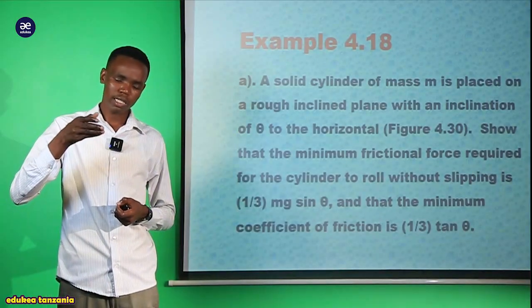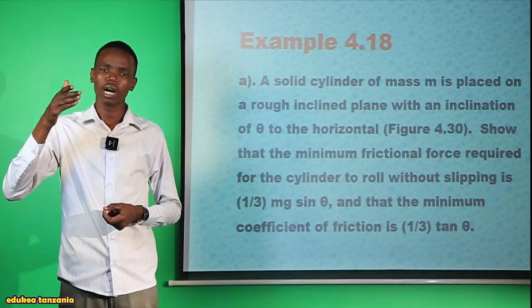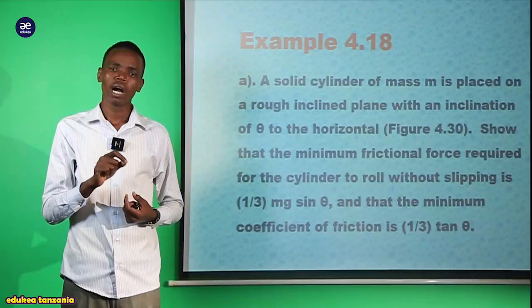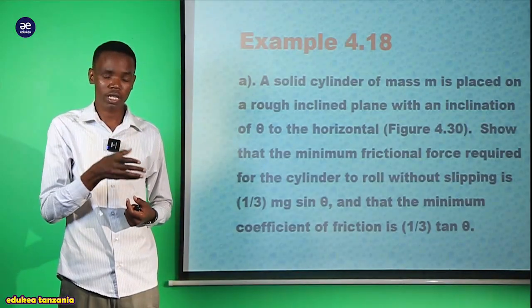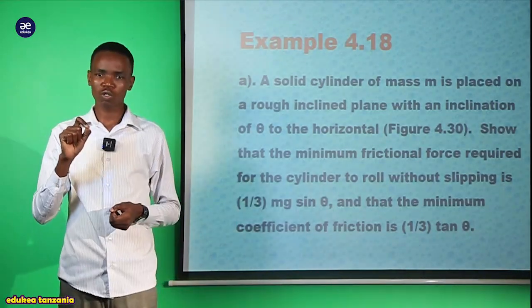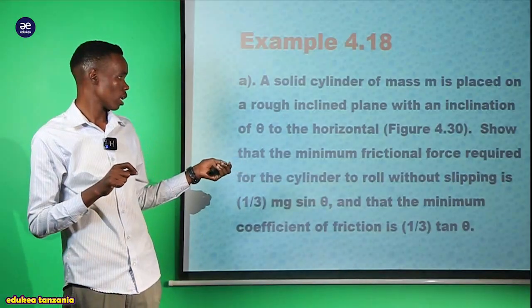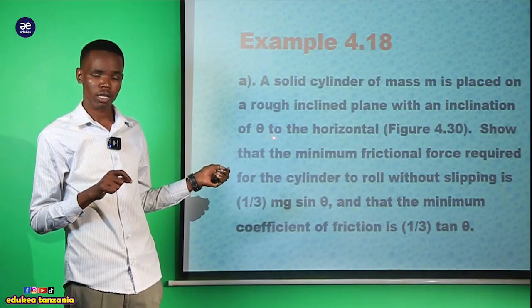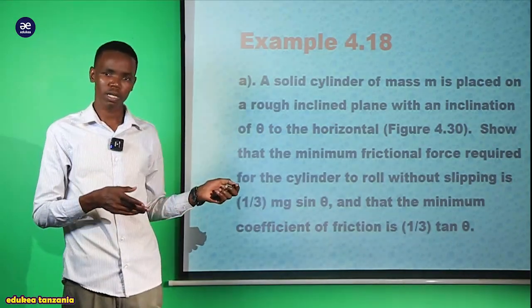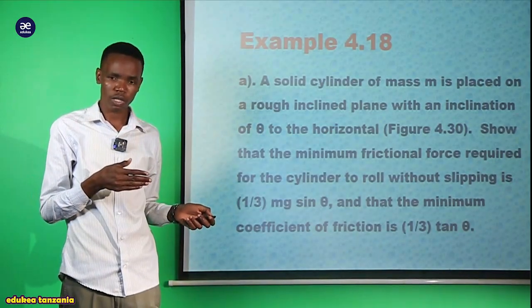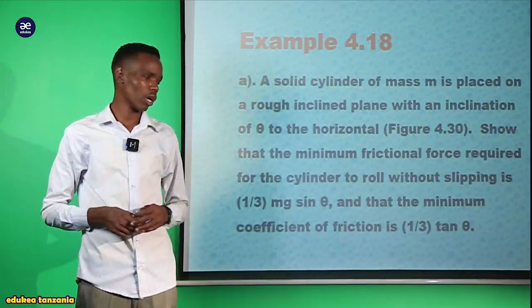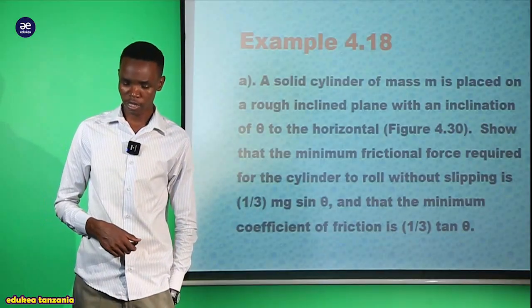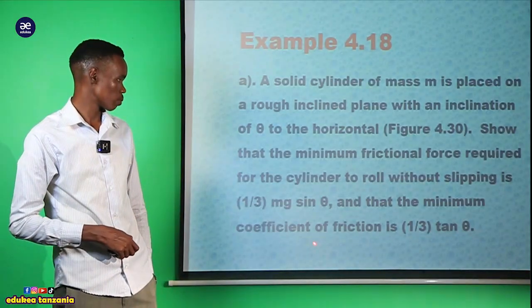Now we take that cylinder, which has the mass M and also the radius R, and displace it at the top, on the left of the inclined plane. The inclined plane makes the angle theta, which is formed between the inclined plane and the horizontal axis, as shown in our figure number 30 for our fourth topic here.